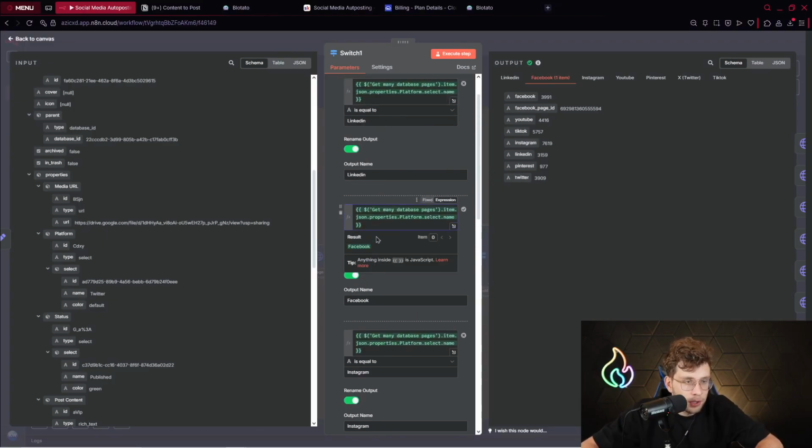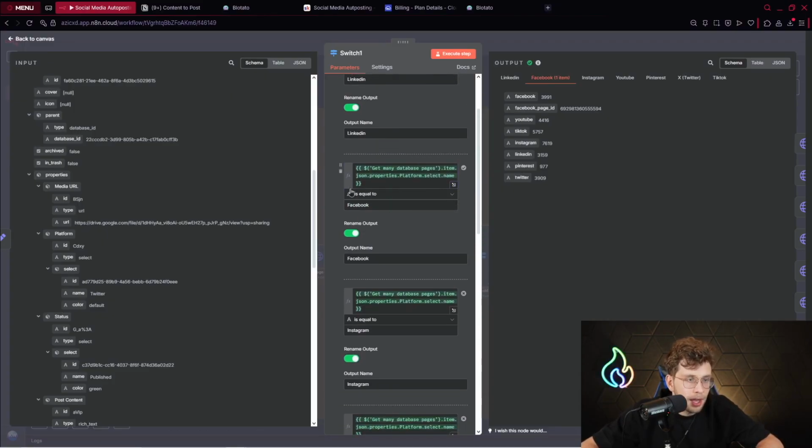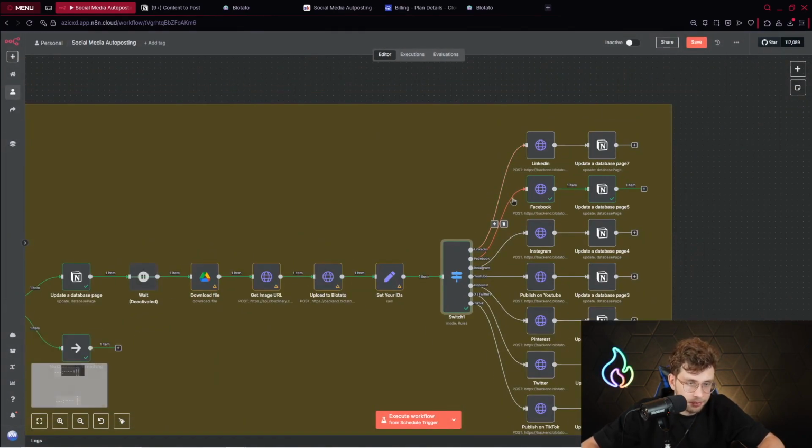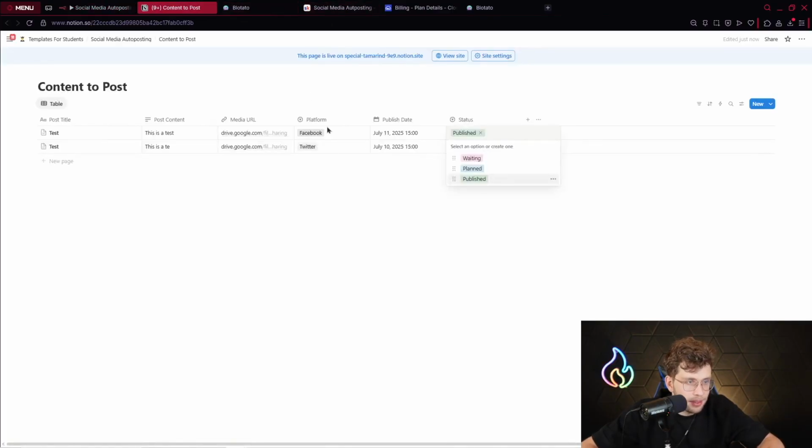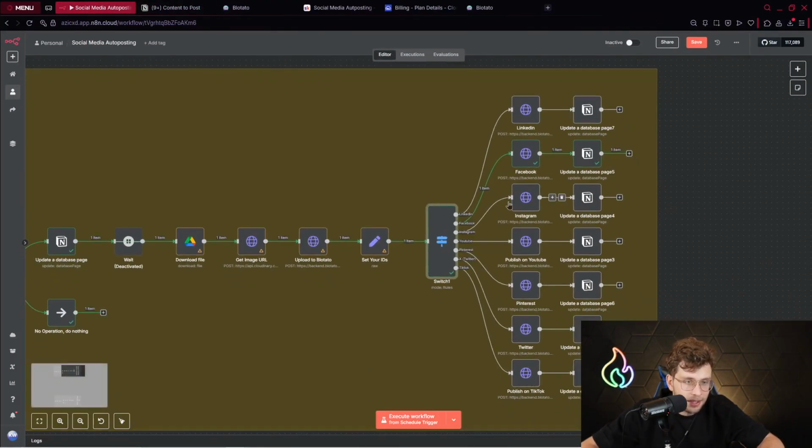So again, we check if this specific name is Facebook. If it's equal to Facebook, then we go ahead with this specific path. So it works this way. Whenever you've got, for example, in this specific row, Instagram, then it goes with this path, and it's actually posting the content on Instagram. If you have YouTube, it goes here.